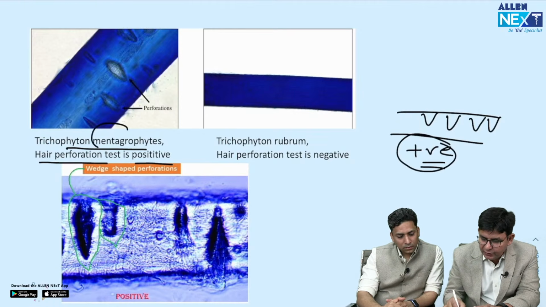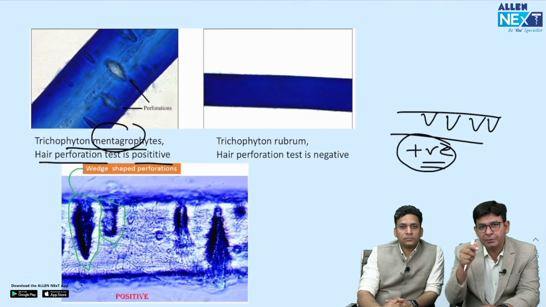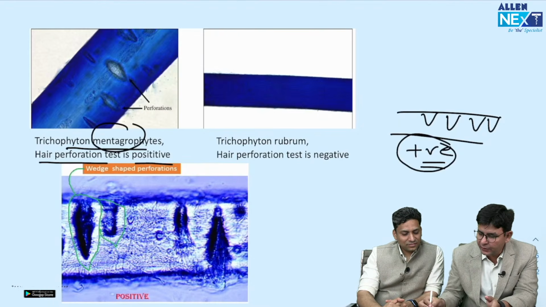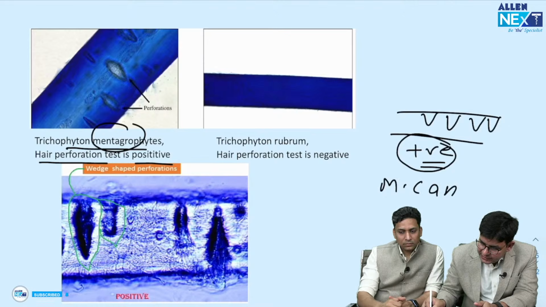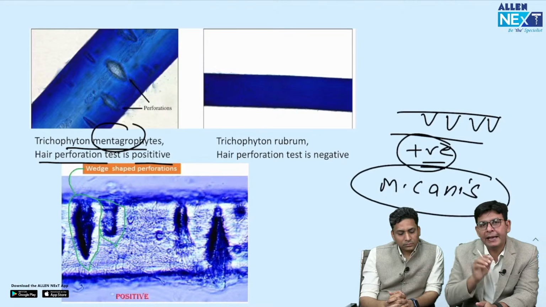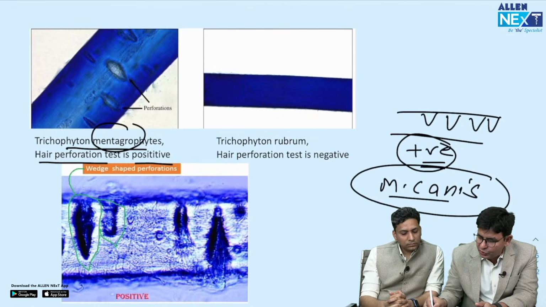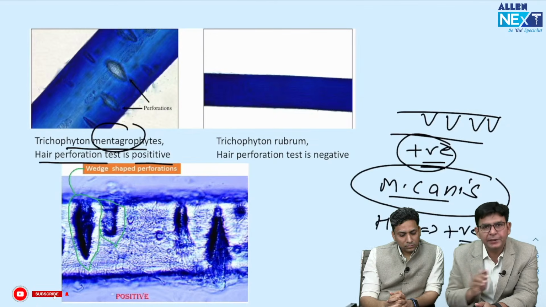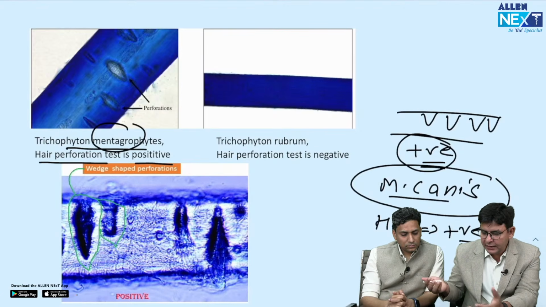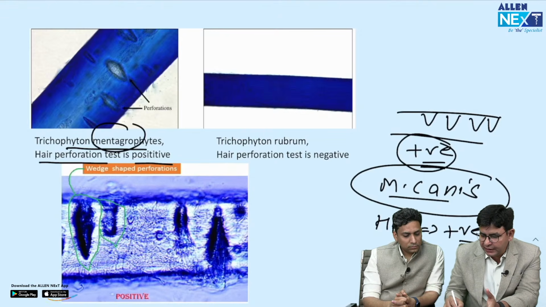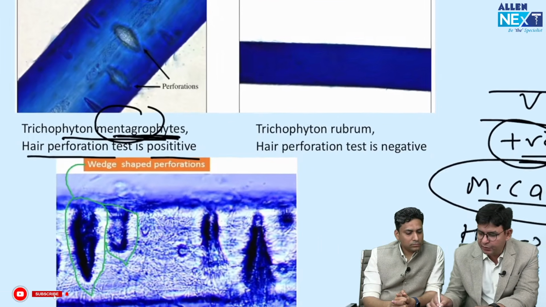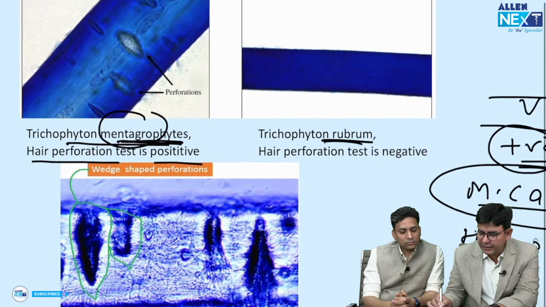So this is observed in whom? Mentagrophytes. Okay, so this is positive in this, and along with that, this particular organism, which might come as a new one, Microsporum canis, also shows hair perforation test positive. And here I would like to tell you one thing, and sir will also agree, that most of the infections in the tinea which are there, they are done by these two fellows. One is mentagrophytes and one is rubrum. Okay, so they are very common.